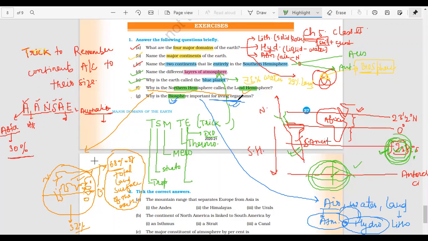That is why it is so important for living organisms. So I hope you will write the answer, because the three essential parts of life, that is air, water and land, exist only in biosphere. That is why it is so important for living organisms. Now I have to clear this whole drawing.